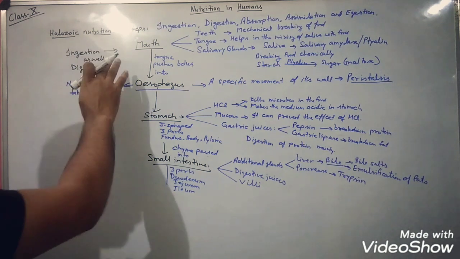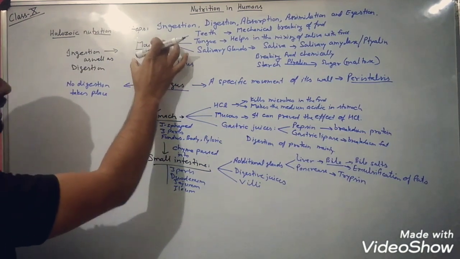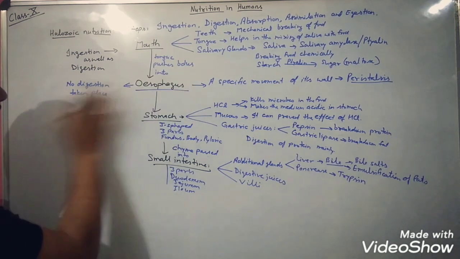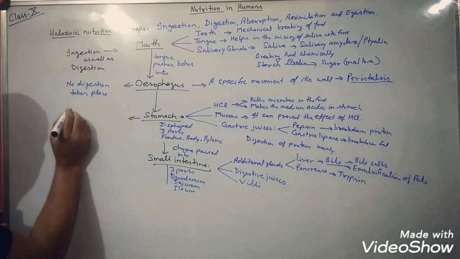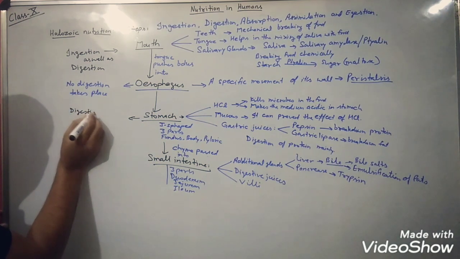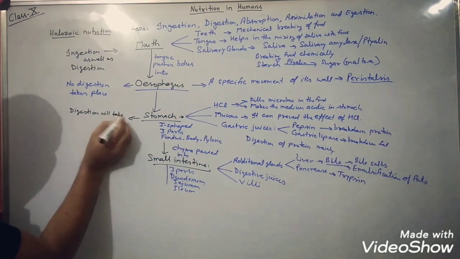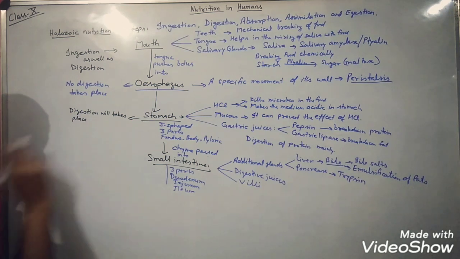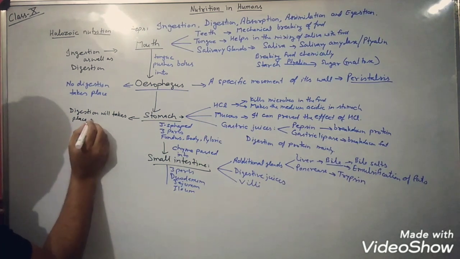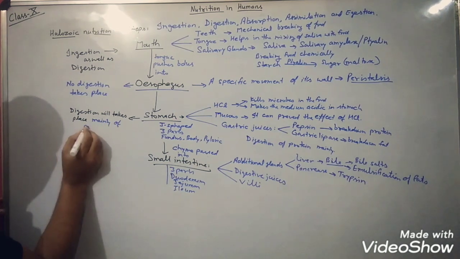So when we were observing here, ingestion and digestion take place where? In the mouth. In the esophagus no digestion takes place. In the stomach, again digestion takes place, and especially mainly of proteins.